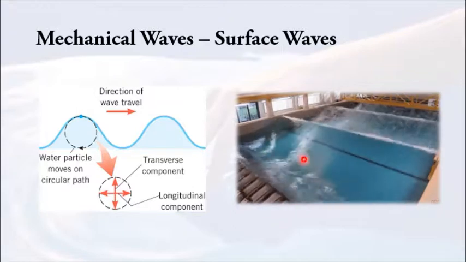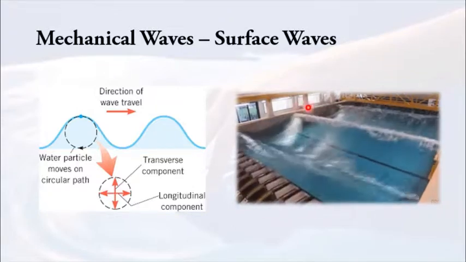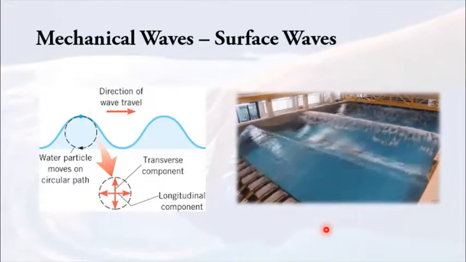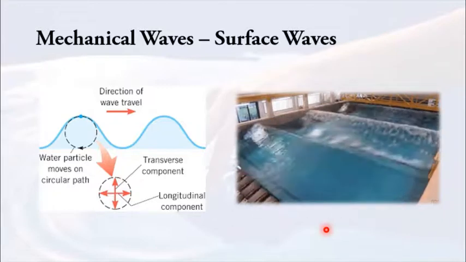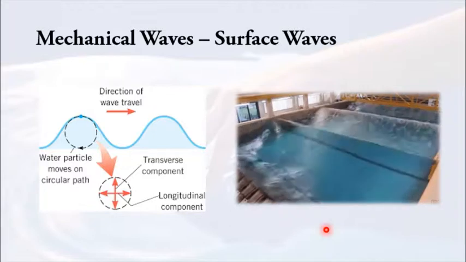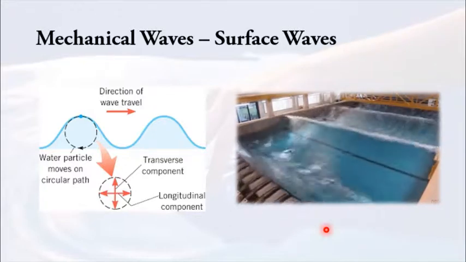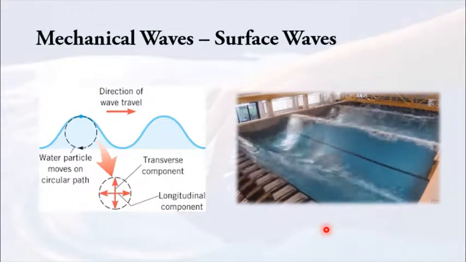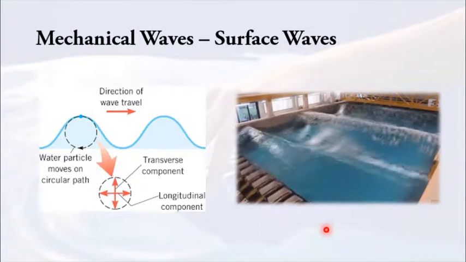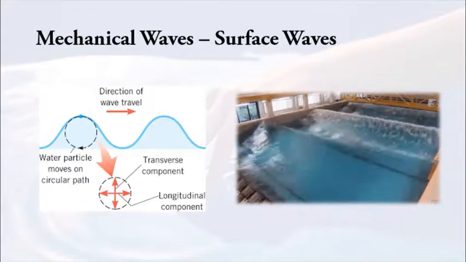For this example, if you look at this diagram, above the wave is air molecules, and below the wave is water molecules. So it is happening in between two different mediums, two different materials, two different particles. That is the main difference between a transverse wave and a surface wave. In a transverse wave, you have only one type of particle, whereas in a surface wave, you have two different particles. This wave is happening between two different mediums.